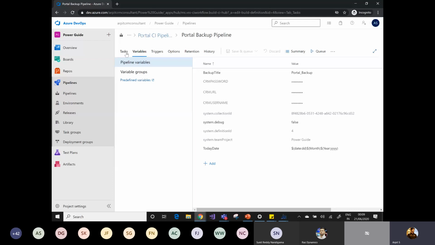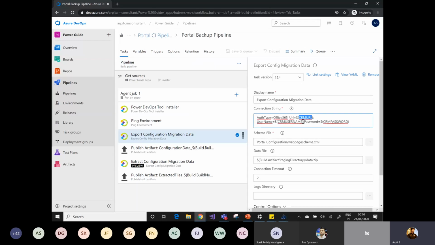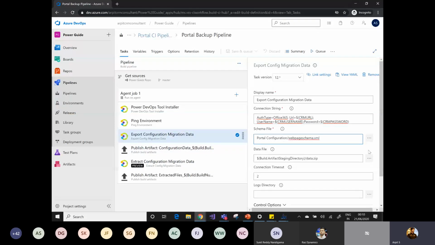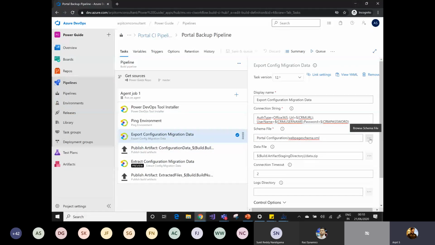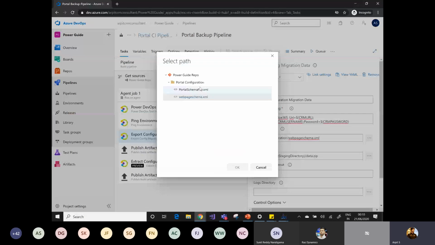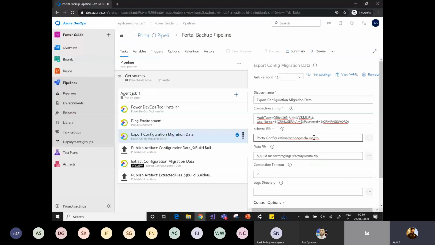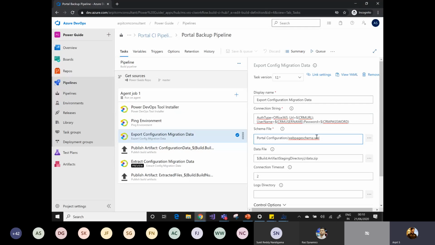So I'm just simply referring to these variables over here, the username and the password, and the schema file. I'm just simply referring to the schema file that I'm using. I'm going to export all the web pages which contain the power keyword, so I'm taking the schema file of web pages. But if you have a requirement to use some other schema file as well, there are different ways to do that.